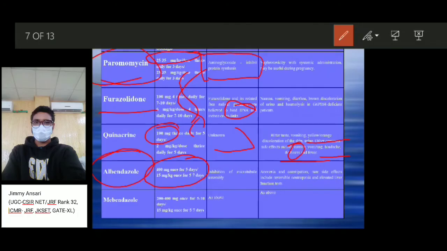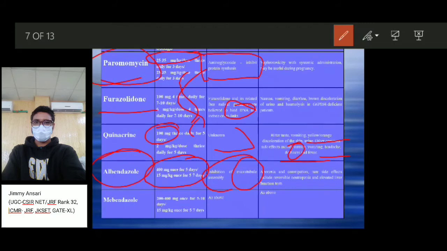The mode of action is that it inhibits the assembly of microtubules during cell division. Some side effects are anorexia and constipation. These are just normal side effects of albendazole, and some rare side effects include reversible neutropenia and elevated liver function tests.